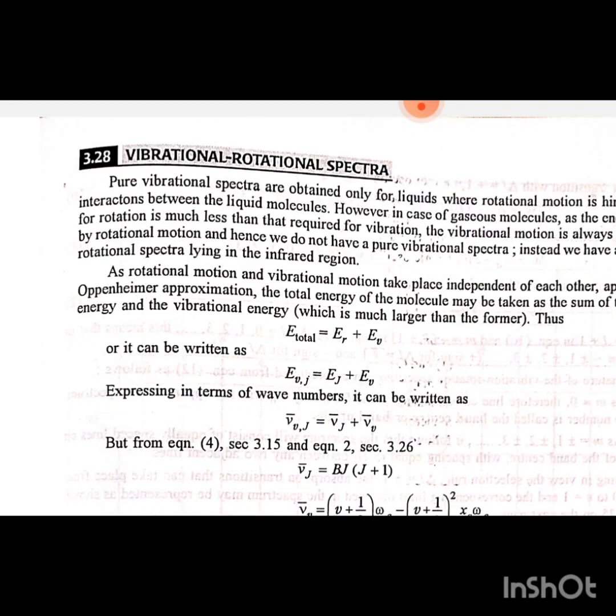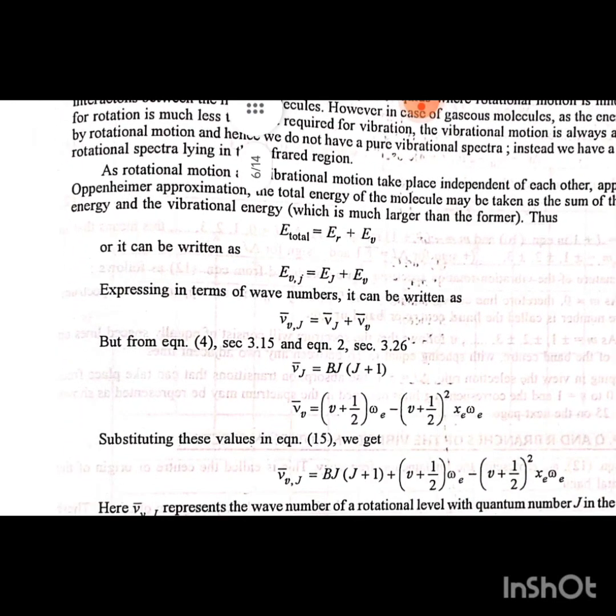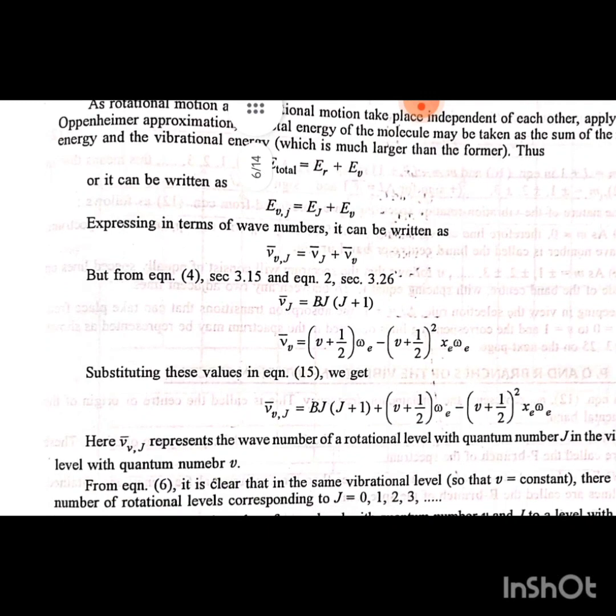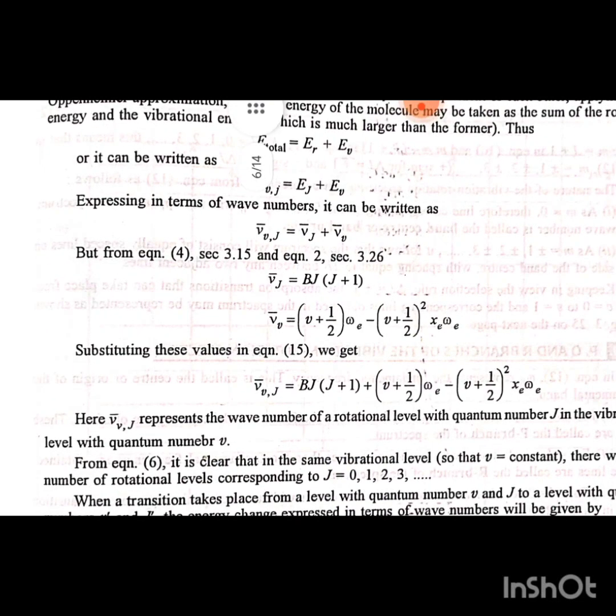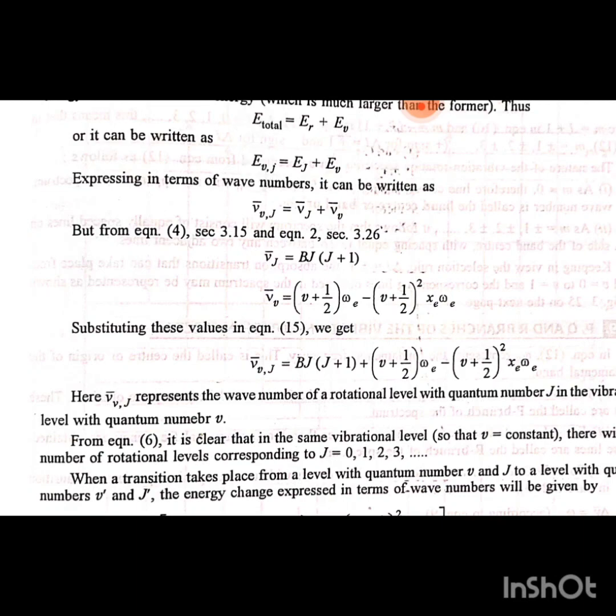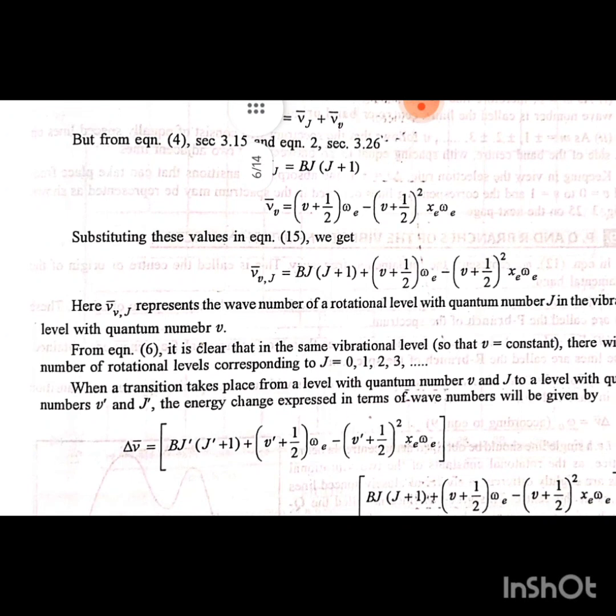But from equation 4 section 3.15 and equation 2 section 3.26, ν_J = BJ(J + 1), ν_v = (v + 1/2)ω_e − (v + 1/2)² x_e ω_e. Substituting this value in equation 15, we get ν_vJ = BJ(J + 1) + (v + 1/2)ω_e − (v + 1/2)² x_e ω_e, where ν_vJ represents the wave number of the rotation level with quantum number J in the vibration level with quantum number v.